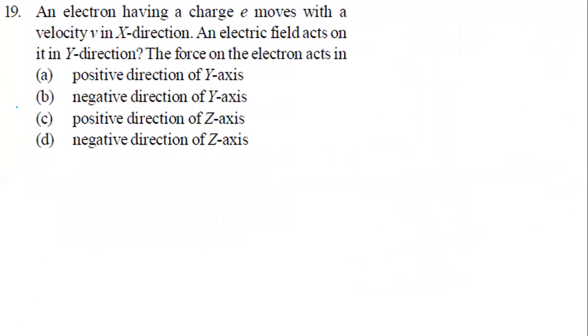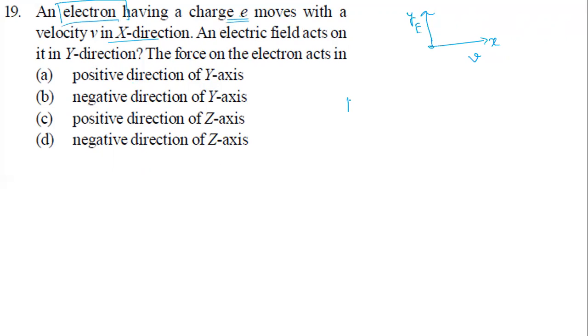Let's see the next question now. An electron having a charge e moves with velocity v along the x-axis. So the velocity is along which axis now? X-axis. An electric field acts in the y direction. There is an electric field in the y direction. The force on the electron acts. So is there any magnetic field here? It is not given. And what is given? Electron is given. That is very important now.